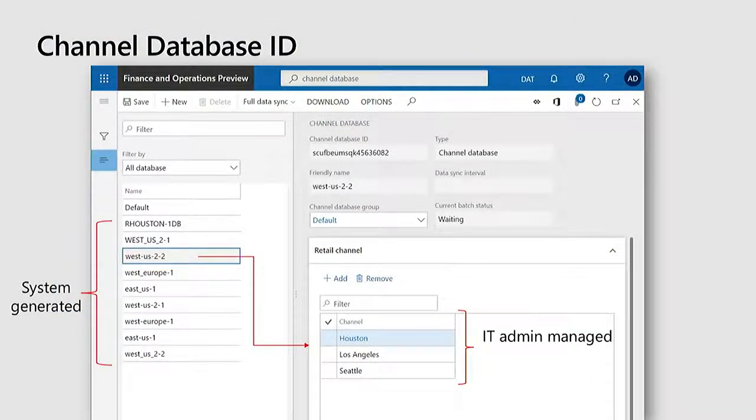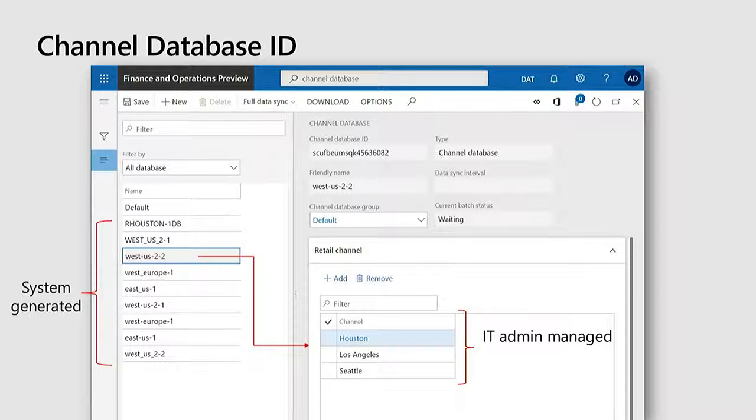And the next piece of information that we need from you is, now that the scale unit has been deployed, what do you want to do with it? Obviously, you want some specific channels to be served by your scale unit. And that goes back to one of the key value propositions of scale unit I talked about earlier, which is load isolation and scalability. You're able to take a specific number of your retail channels and map them to specific scale units, and that's how you're able to scale out the load and distribute the load to these channels. That's the piece of metadata and information that we need from the IT admin or the implementation partner.